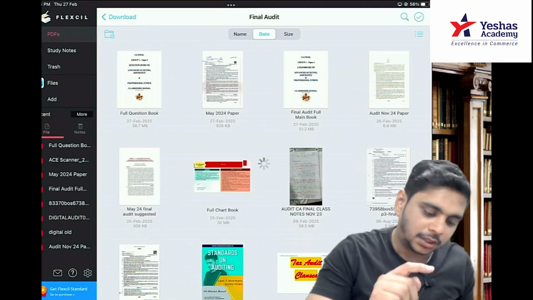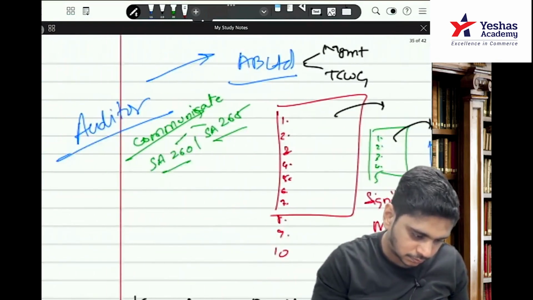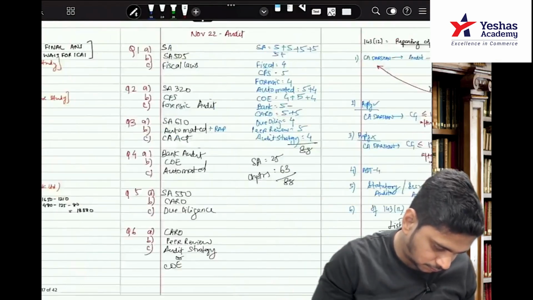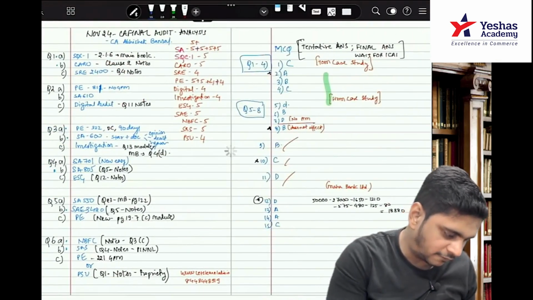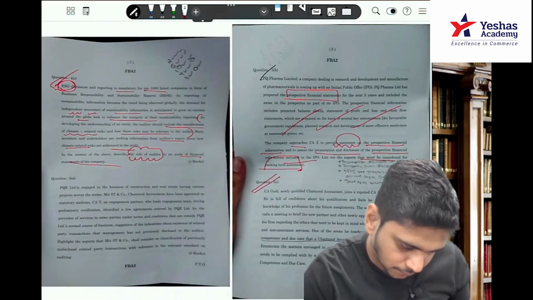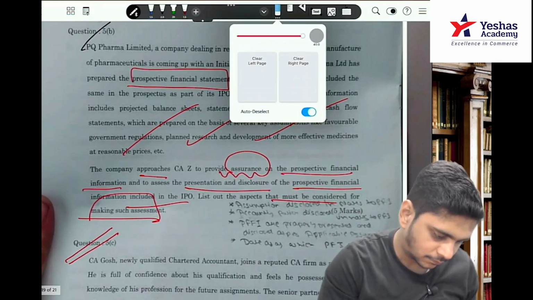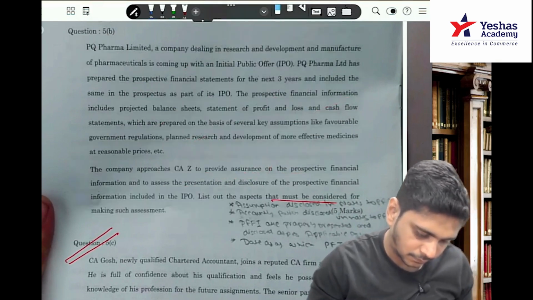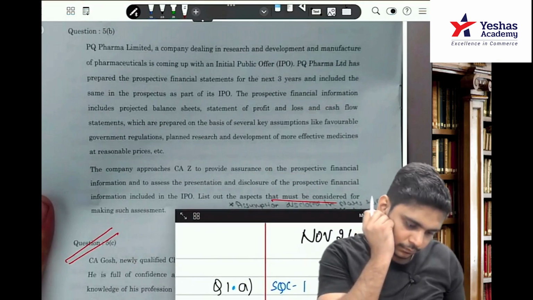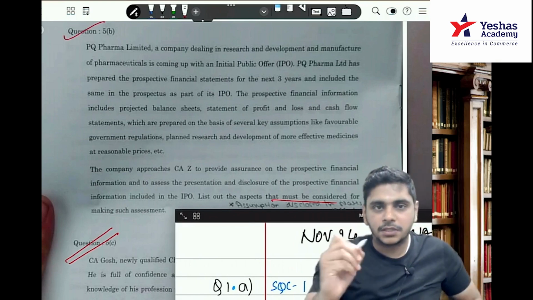Now, in the November 24 paper, what happened? Five B. Now see the question.